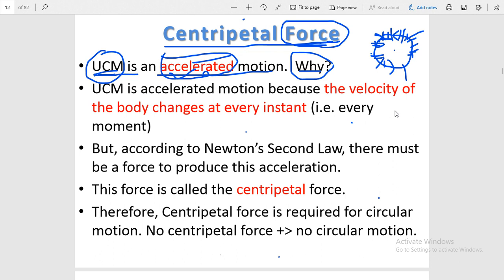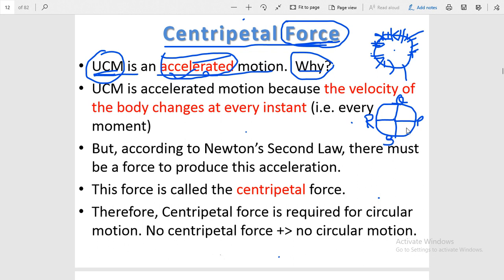Now let us consider a uniform circular motion. Suppose this one is a circle and this particle is at this point P, then it is at point Q, then it is at point R, then it is at point S.